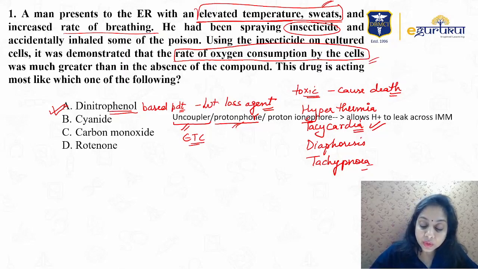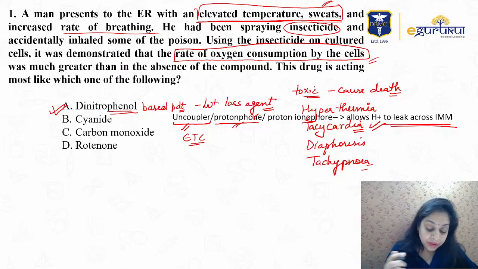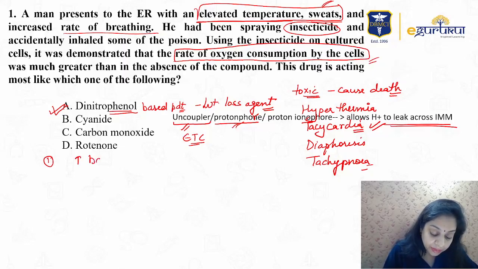It allows protons to leak across the inner mitochondrial membrane, thereby halting the process of ATP synthesis. So this is what DNP is about. Its history: it is a weight loss agent. It causes hyperthermia.